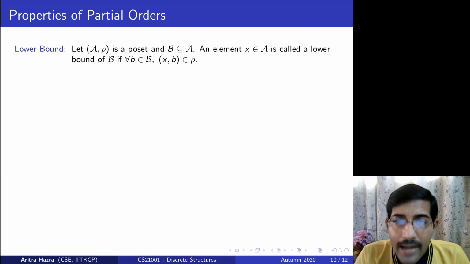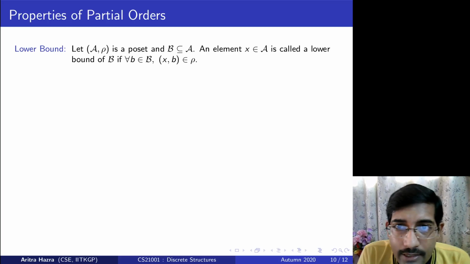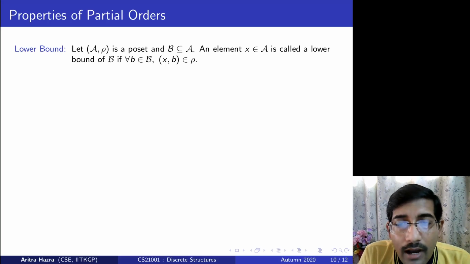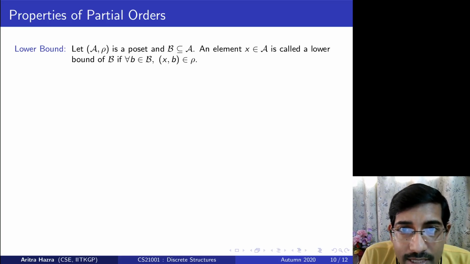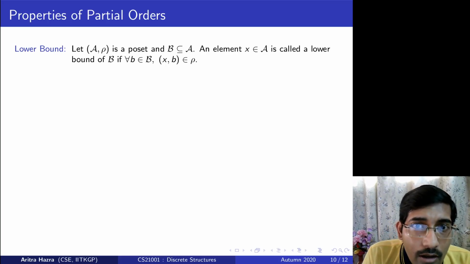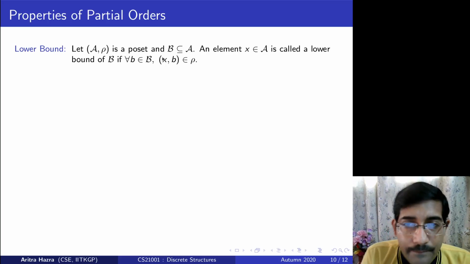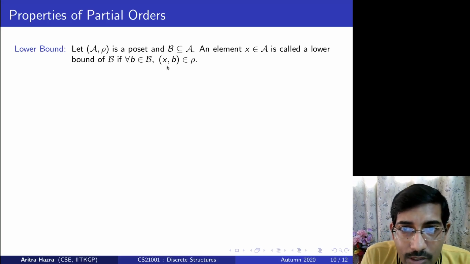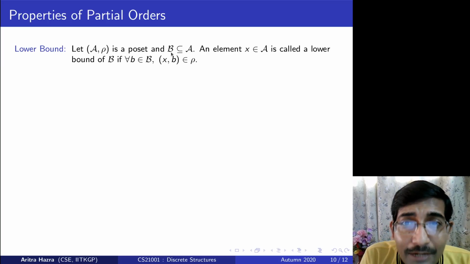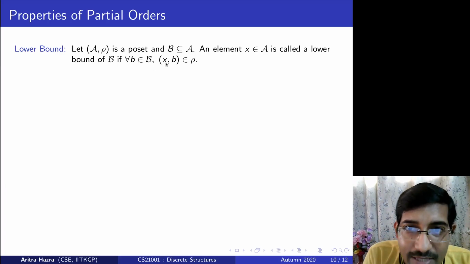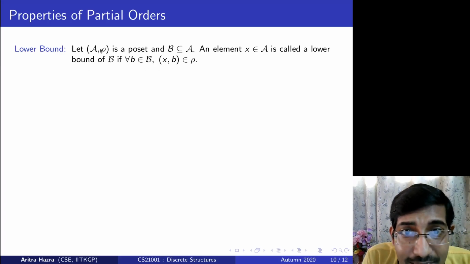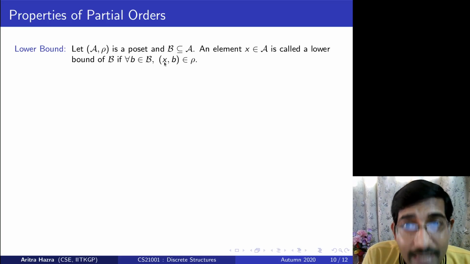Now, that subset may be created with just a few elements from the overall set A. So the lower bound is like the least element considering only the elements that are present in B. I am using the lower bound idea, but now I am bounding not everyone in A, but only the elements present in B. So this X may not be the least element for A, but this X is a lower bound.